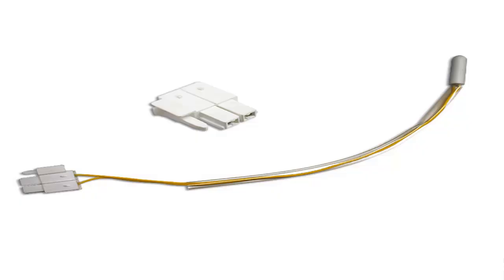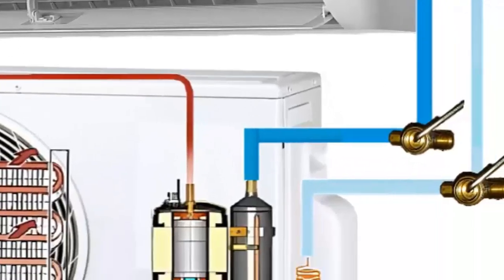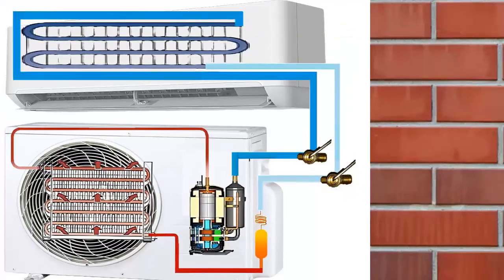4. Sensor connections. Check that the temperature sensors are correctly connected to the electronic board and in their proper location. 5. Visual inspection of pipes. Look for oil stains on the pipes, indicating a possible refrigerant leak.